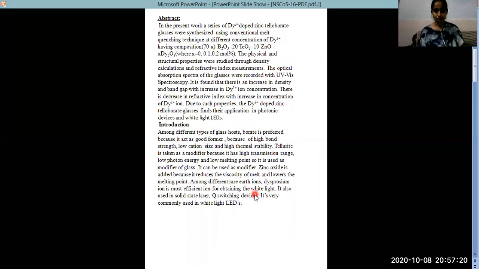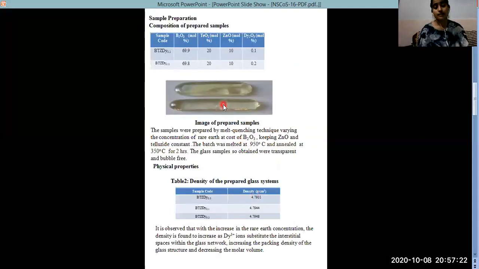The glass samples were prepared by varying the concentrations of dysprosium at the cost of borate, keeping the tellurite and zinc constant. The batch was melted at 950 degrees Celsius and annealed at 350 degrees Celsius for 2 hours. The glass samples were prepared transparent and bubble free.